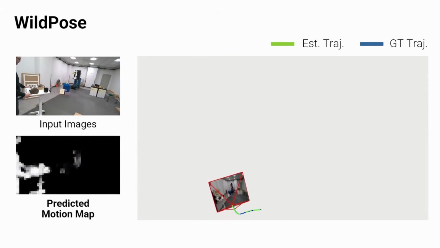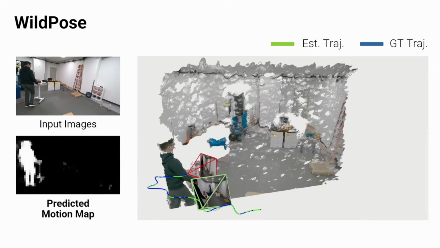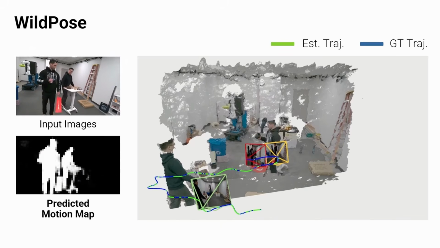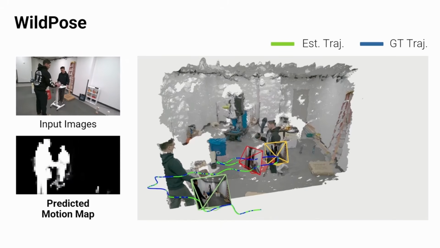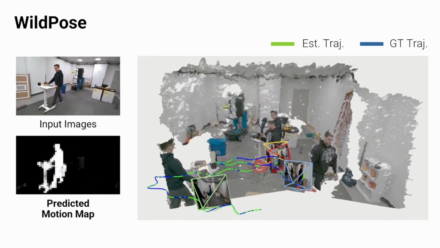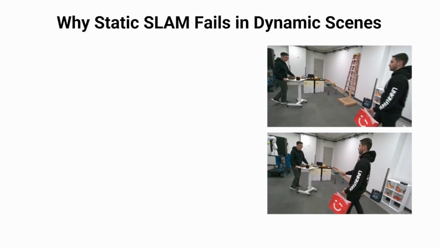In this video, we present WildPose, a unified monocular pose estimation framework that is robust in dynamic environments. Given a calibrated video sequence captured in dynamic environments, our method effectively detects the moving distractors and accurately estimates the camera trajectory. Most traditional static SLAM methods often fail in dynamic environments.